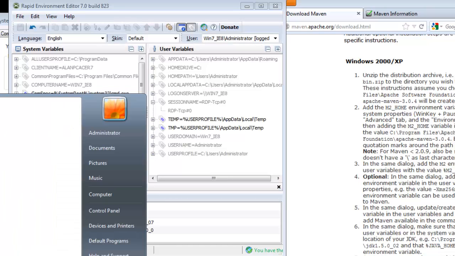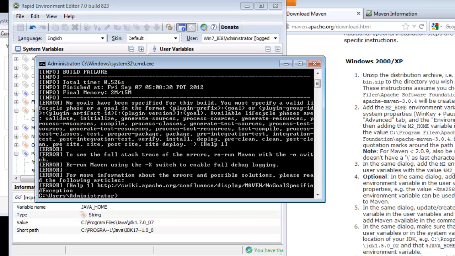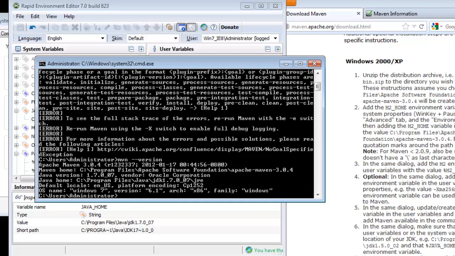New command prompt to pick up the changes, and Maven is running. So if I do a, now I couldn't find anything in there, which is fine. Maven minus version. So we have Maven 3.0.4.